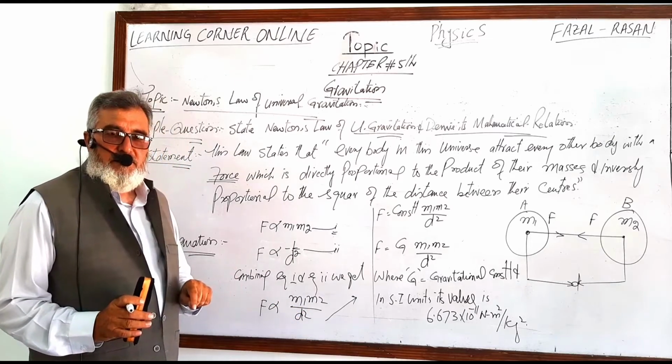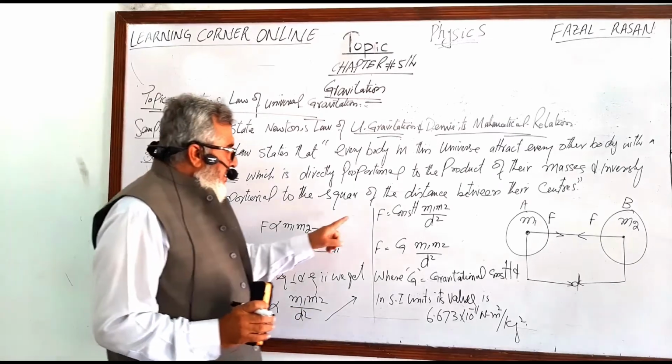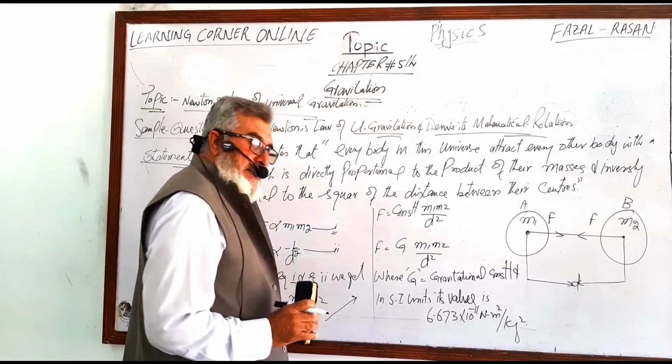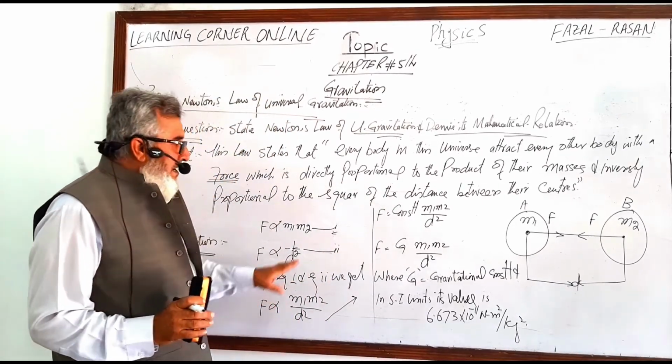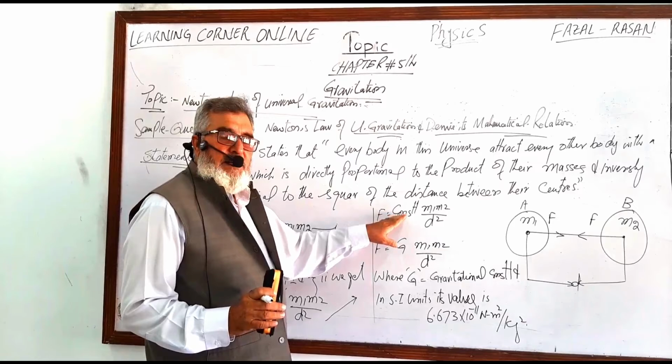Or further, let us replace this proportion sign by an equation with a constant.